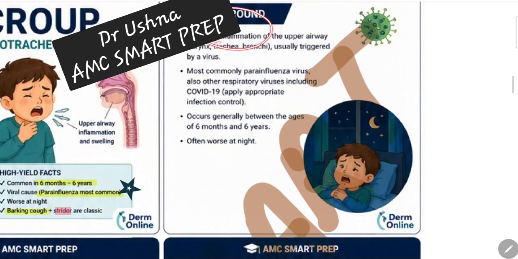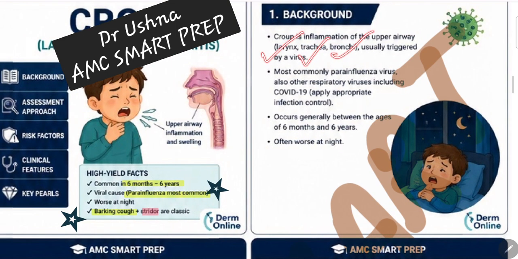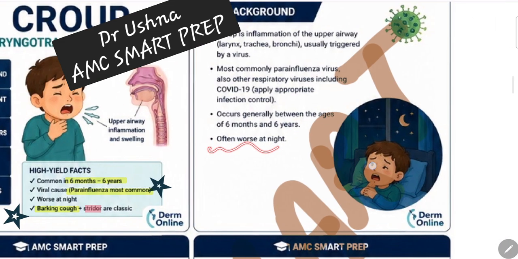This is basically inflammation of the upper respiratory tract, which is your larynx, trachea, and bronchi, as the name laryngotracheobronchitis suggests, and it is triggered by the virus we have just covered, parainfluenza virus. This is so notorious for causing Croup. Other than parainfluenza virus, you can have the COVID-19 virus. The age is very specific, 6 months to 6 years of age. Virus and night and child, this is the lethal combination Croup has. So symptoms are much worse at night. Children are very scared at night. So yes, symptoms are very much worse at night.